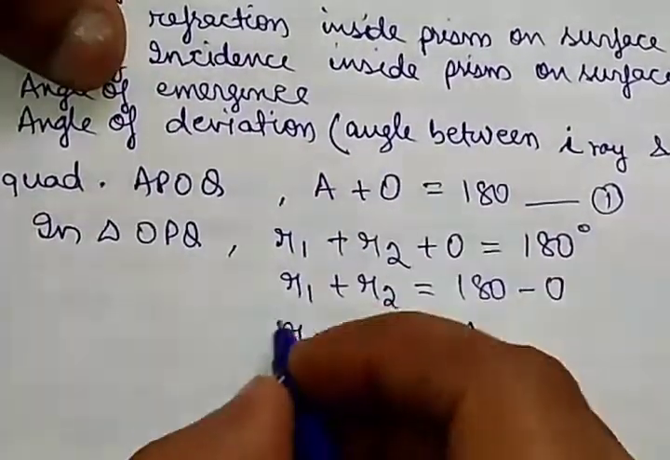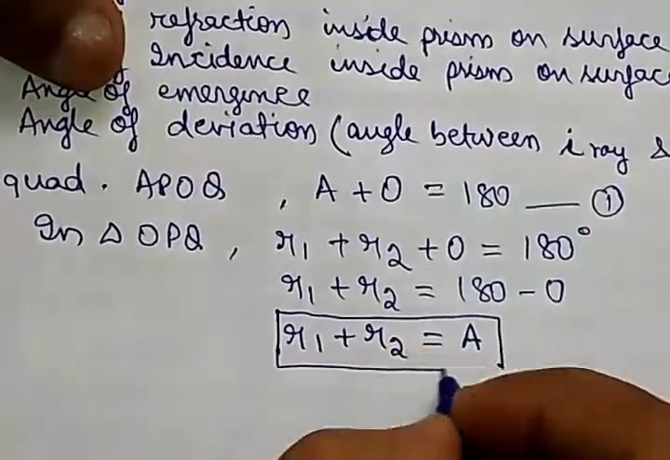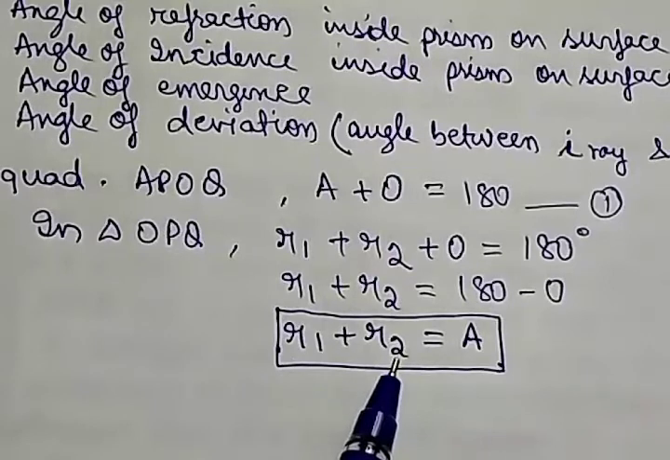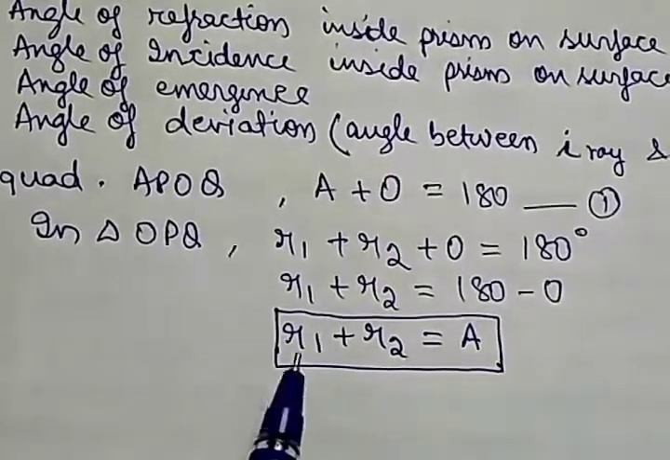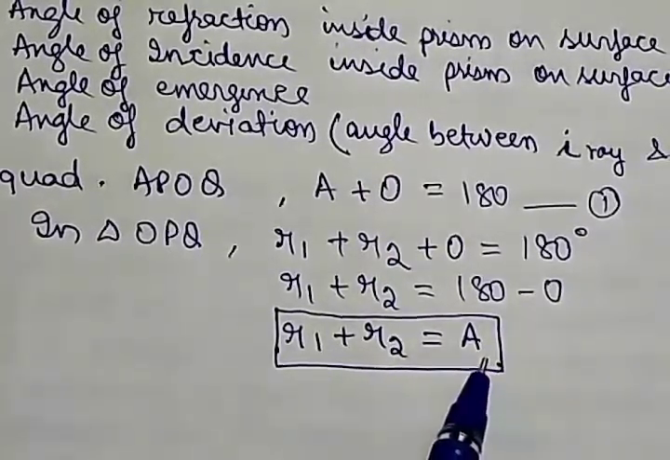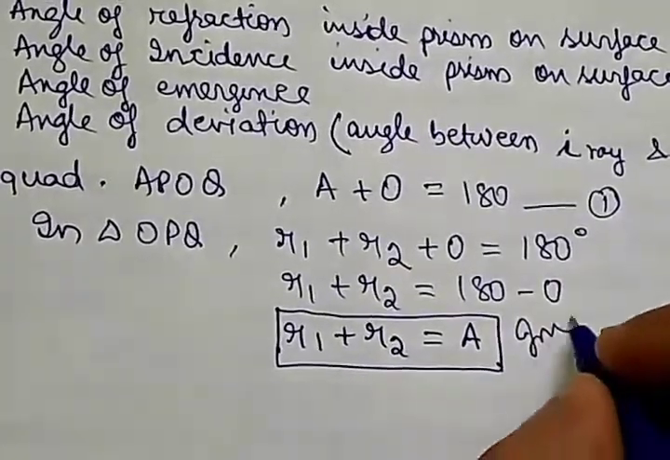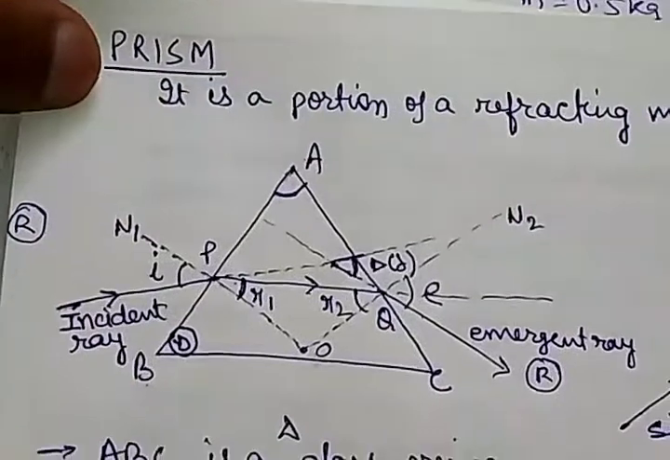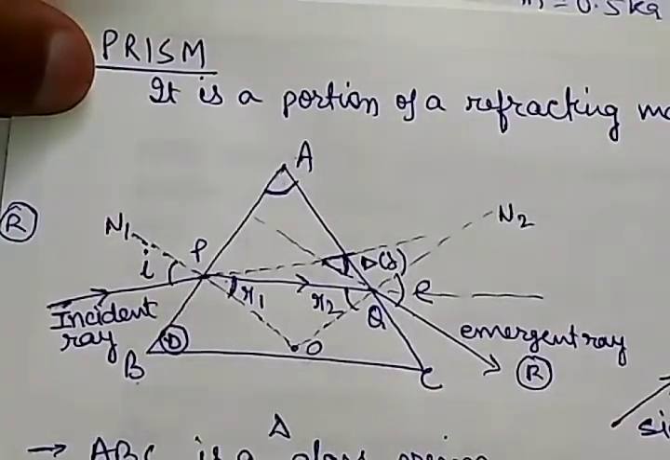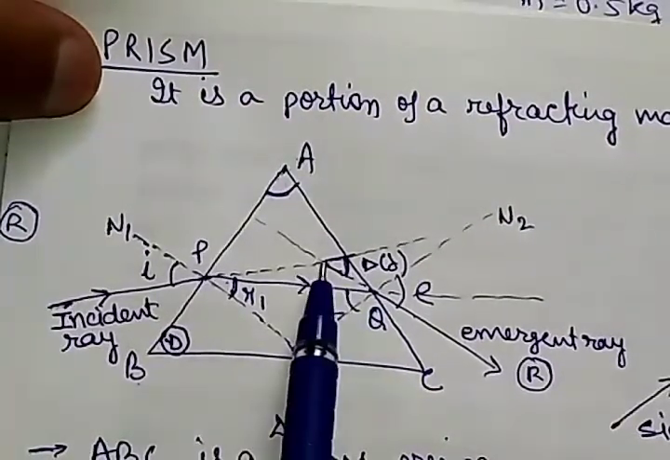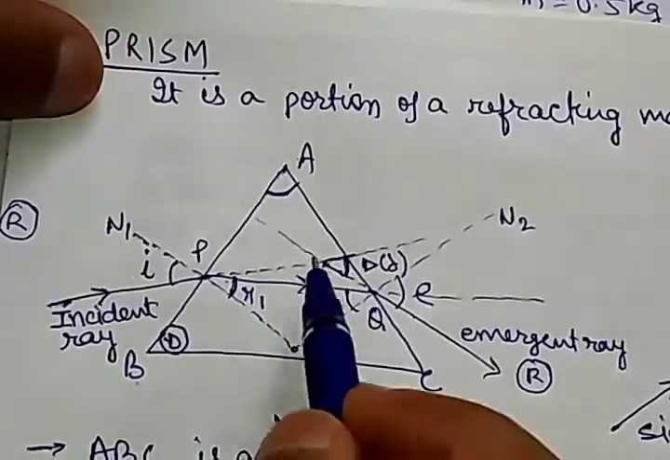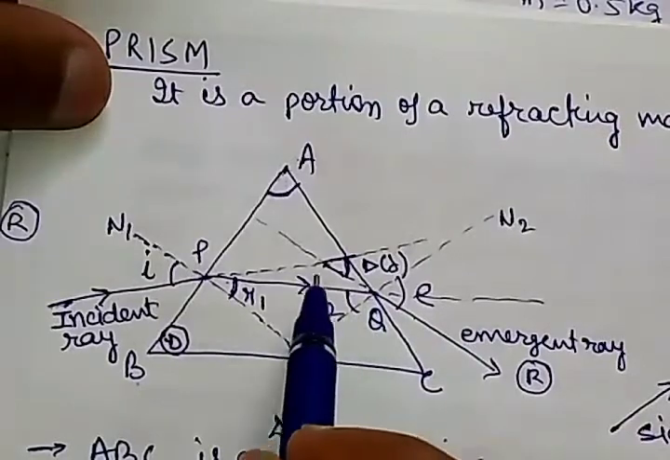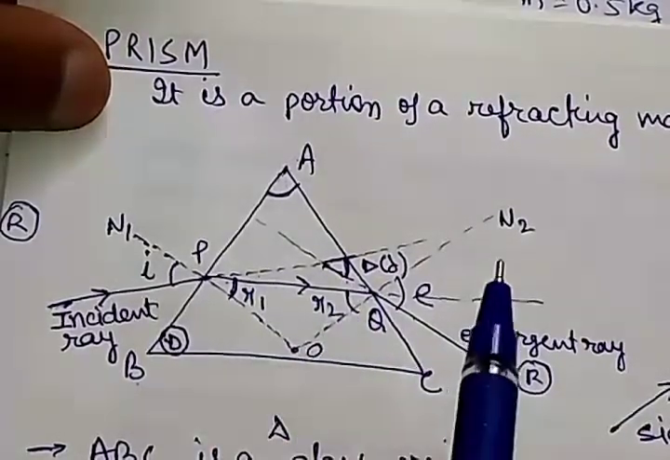So we get one relation between the angle of prism and the angle of refraction inside the prism. The relation is R1 plus R2 is equal to A, the angle of prism. This is one of the equations. Now let us see this figure again. In triangle DPQ, the above triangle, this angle plus this angle plus this angle should be 180 degrees.